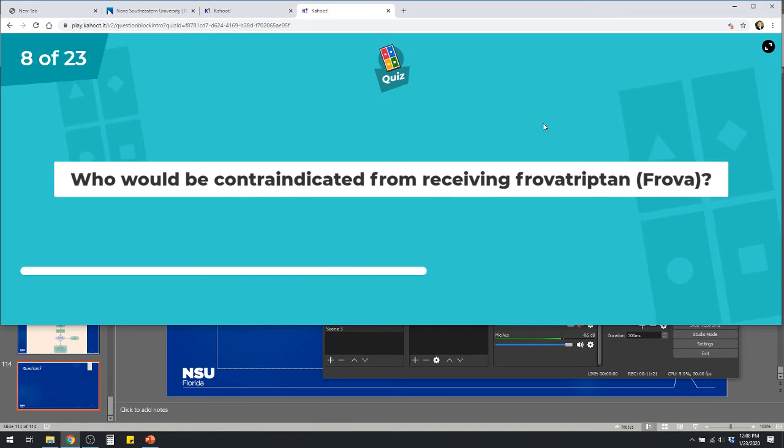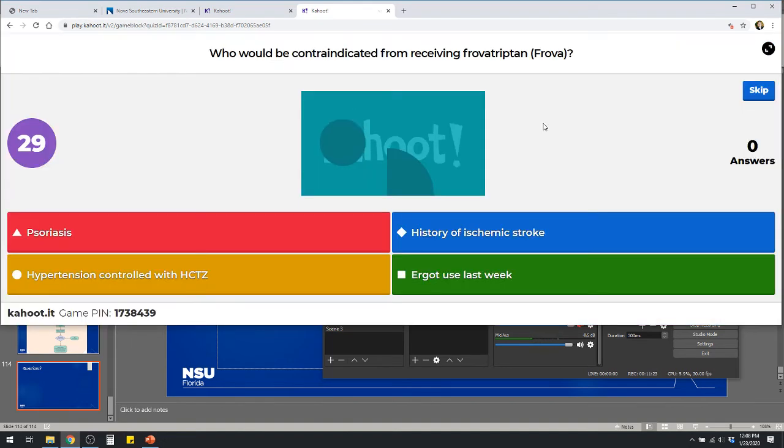Who would be contraindicated from receiving frovatriptan? This one I already gave away. So psoriasis, history of ischemic stroke, hypertension, HCTZ, or ergot use last week.